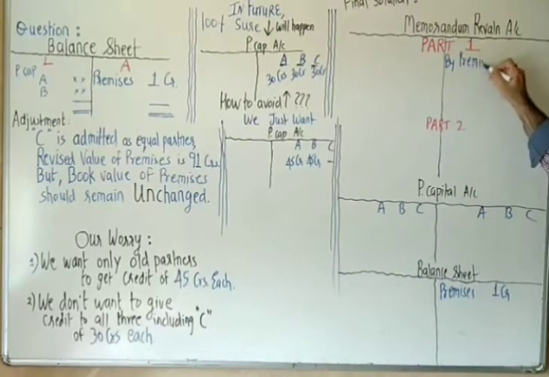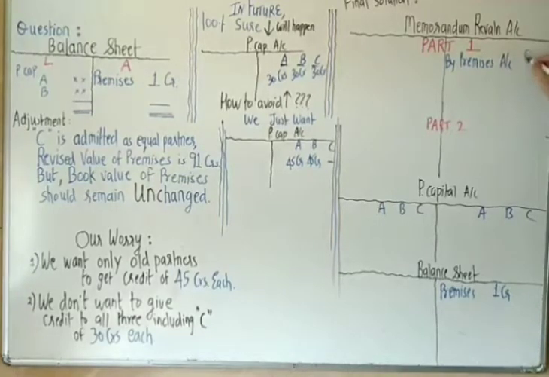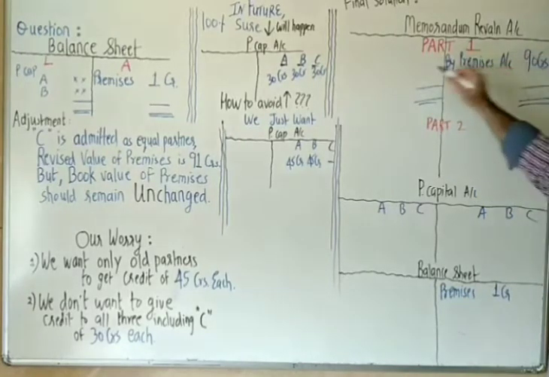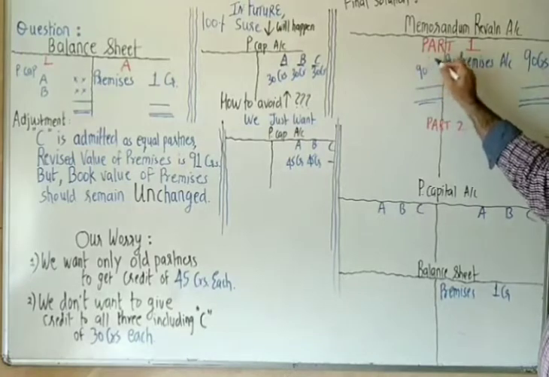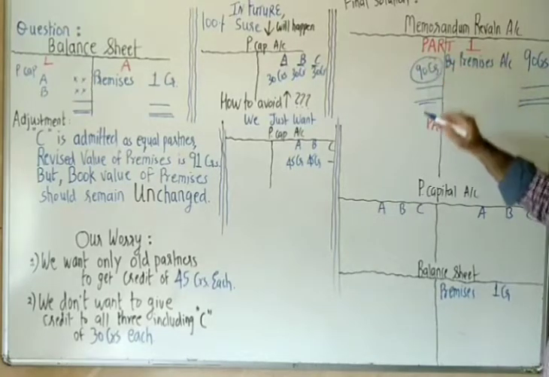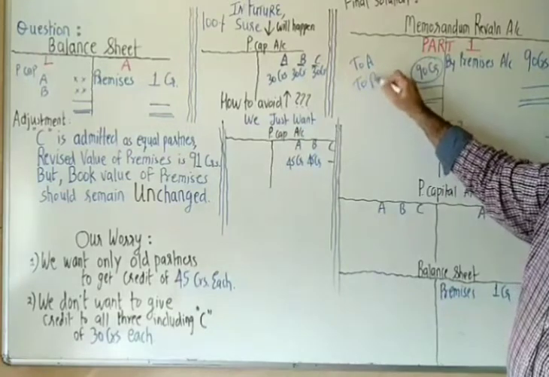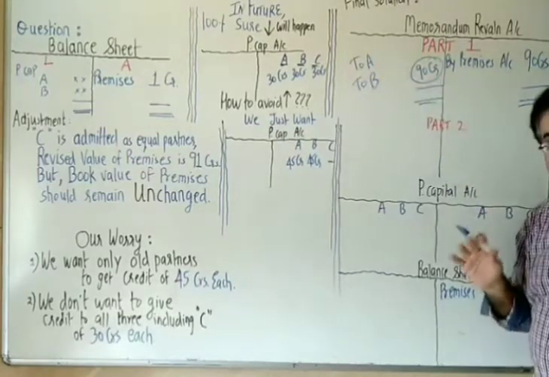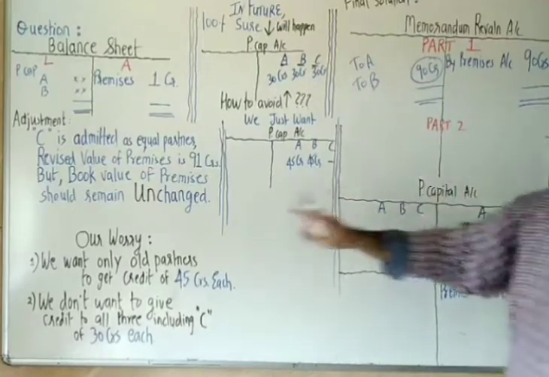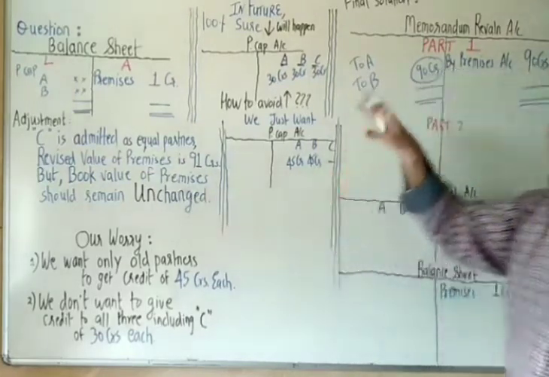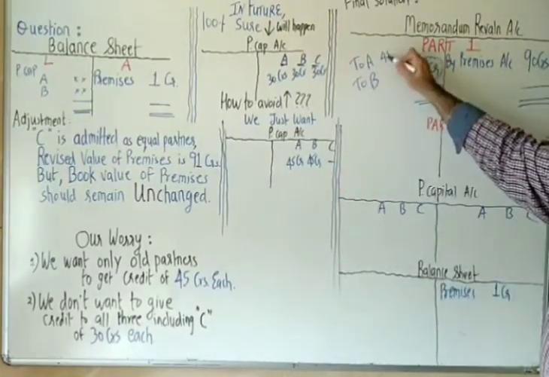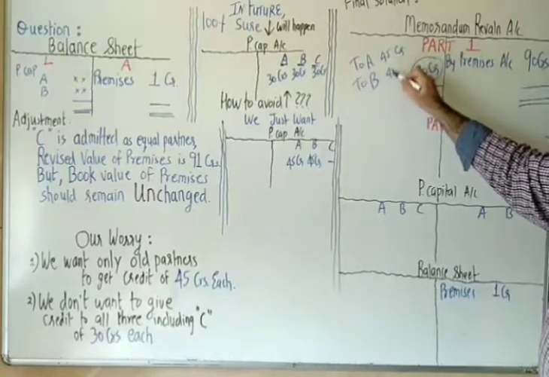So we record on the credit side the jump of 90 crores. Let us say only one item of revaluation is there. This 90 CR is the balancing figure, profit. It goes to A and B. This is what we normally do in all the sums where unchanged is not given. So continue to do this. 45, 45.